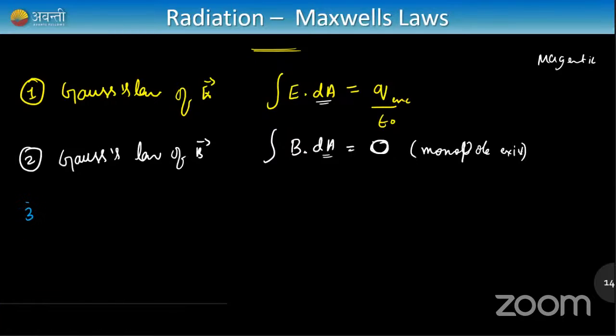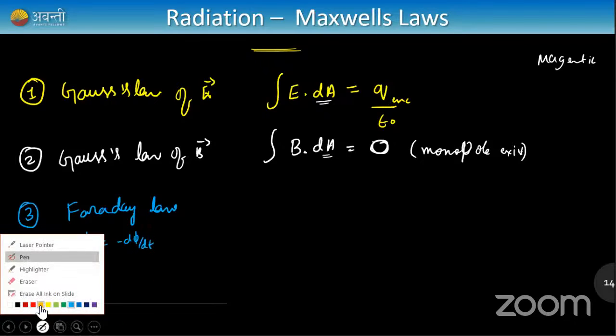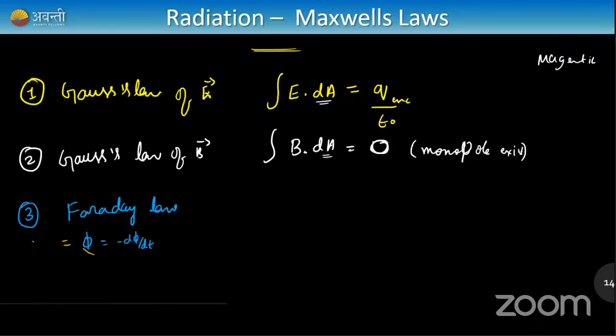And the third law, which was the third law? Shall I write it for electric field or for magnetic field? Okay, I'll write Faraday's law. You know Faraday's law, right? What is Faraday's law? EMF is equal to minus d phi by dt. But what is flux? Flux is B into A. So instead of writing flux, I'll write B into A.